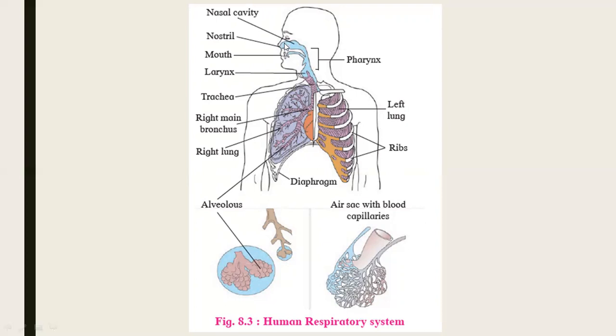Hair-like outgrowth also we see inside this. It shows rich supply of blood vessels.